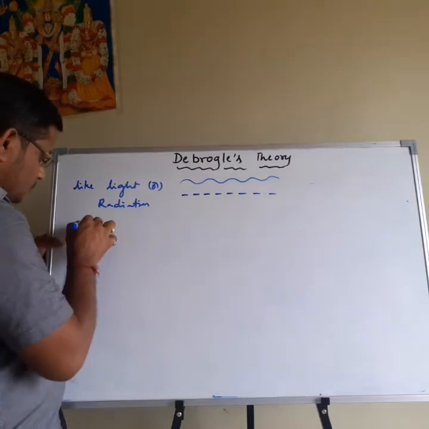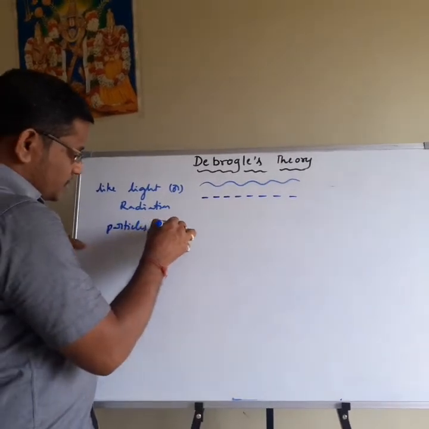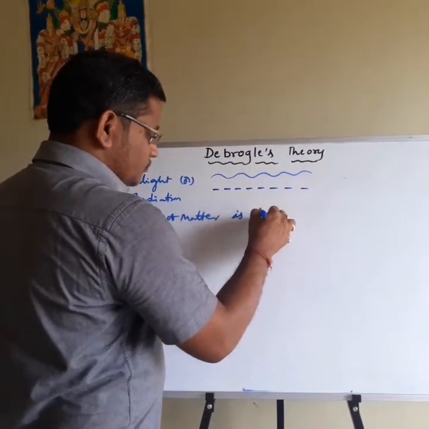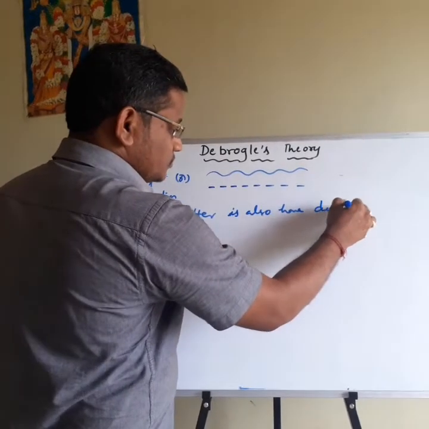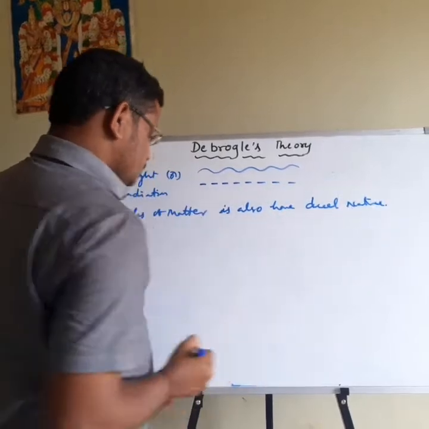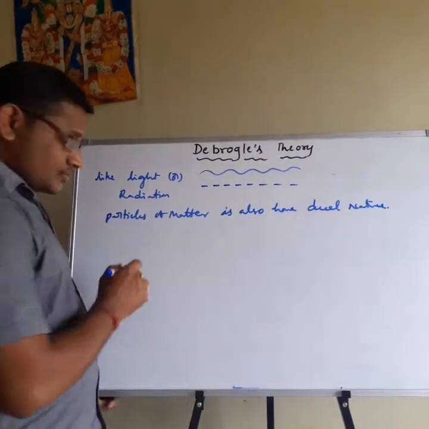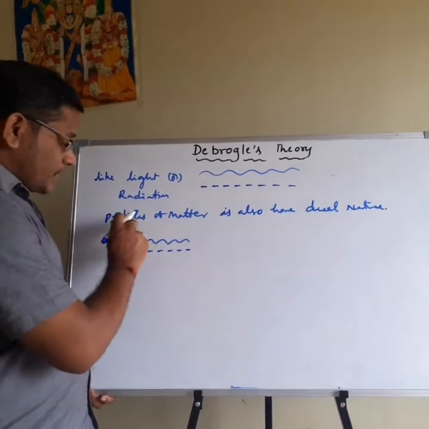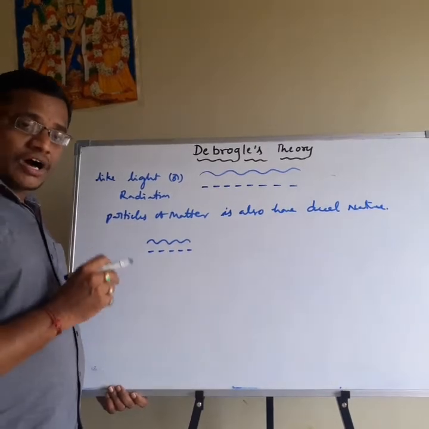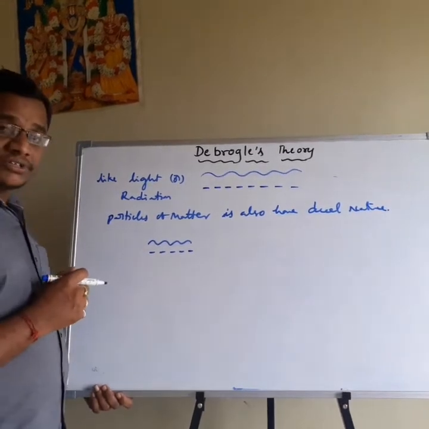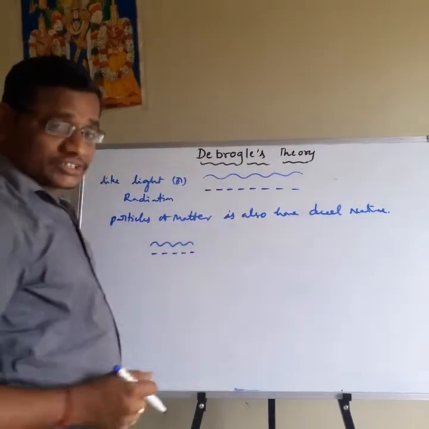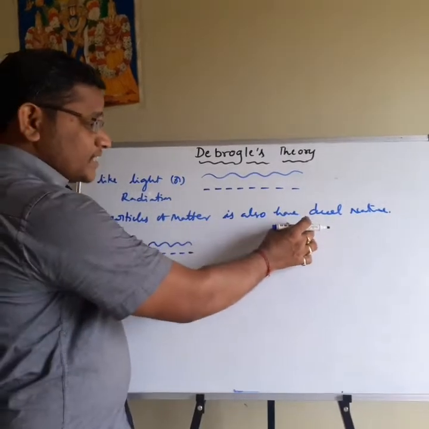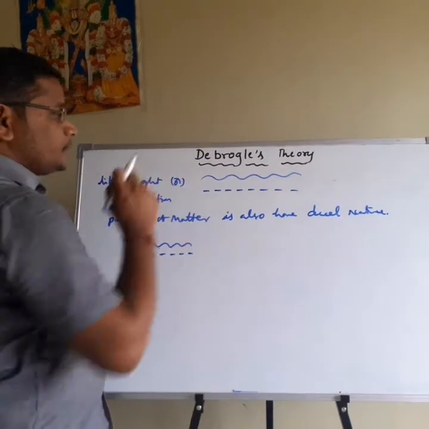Particles of matter also have dual nature. It means the particles of matter also move like a wave or like a particle. The particles of matter also propagate or move like a wave or like particles. So that's why the particles of matter also have dual nature. Then the dual nature of the particles of matter is explained by the de Broglie theory.